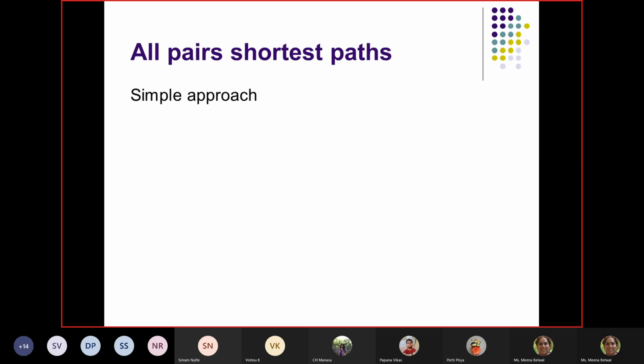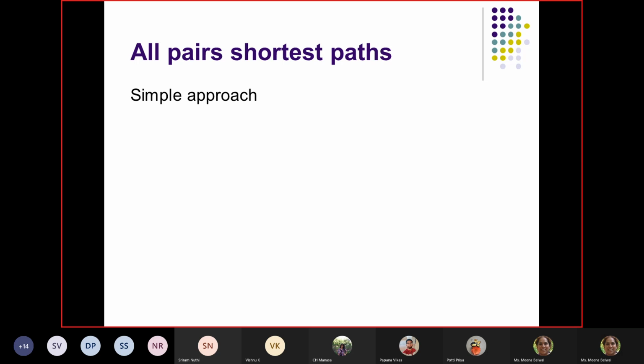So what could be the simplest approach for all pair shortest path? If I know a single source shortest path, where from one node I can find the distance to every other node, then the same algorithm can be applied for every node, that many number of times.